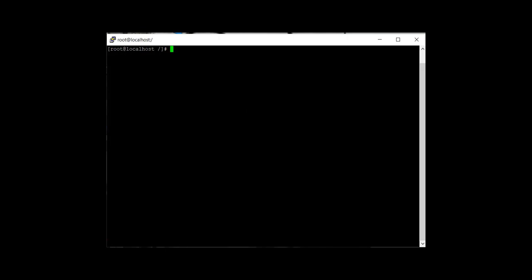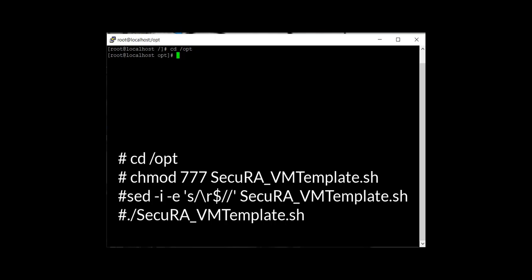After restarting the network service, run the SecuRA VM template script. The details and commands to run this will be given along with the package. When the script is executed, it will prompt for the IP address and root password.